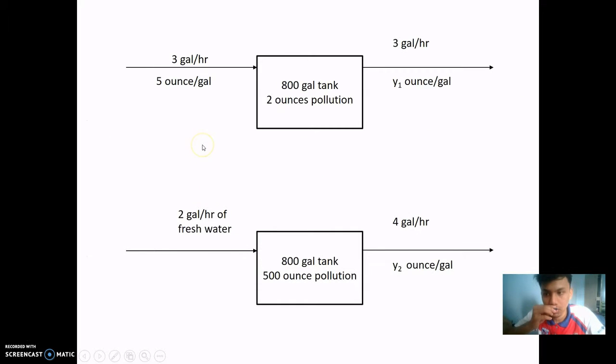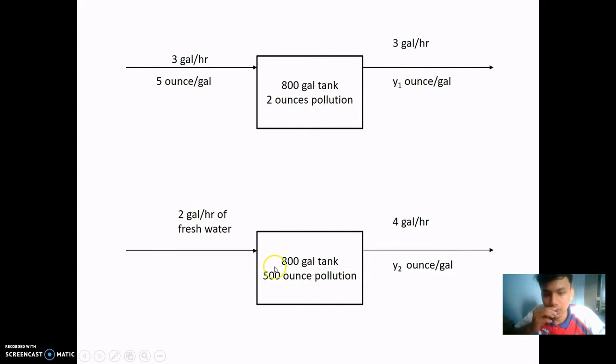So this is the BFD, the block diagram that I have drawn. For the first situation, 3 gallons per hour that contains 5 ounces per gallon enters the tank, and about 3 gallons per hour also will leave the tank.